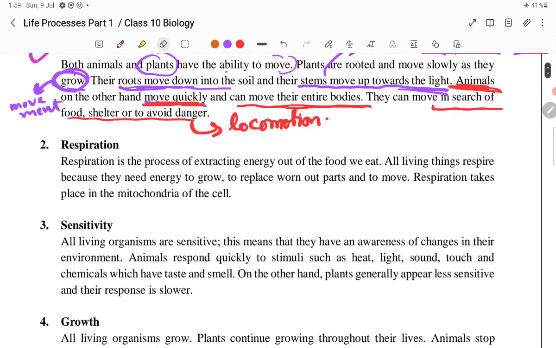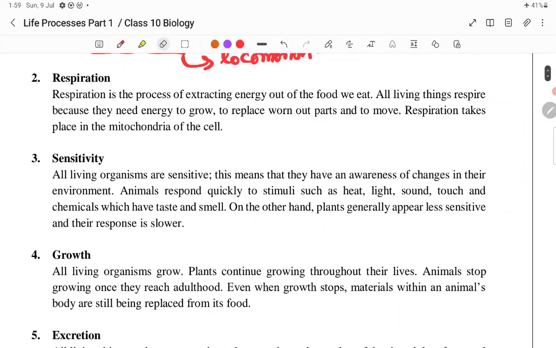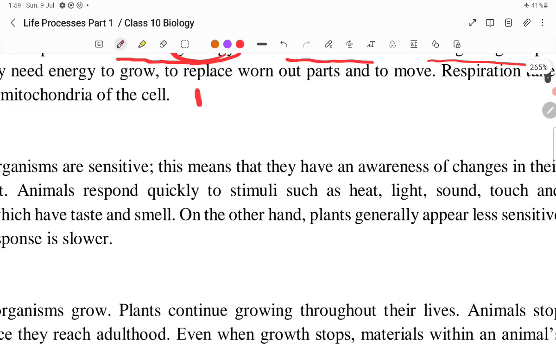Now we are coming to our next life process, which is known as respiration. Respiration is the process of extraction of energy from the food we eat. When we eat any food, it goes to our body. Specifically, it goes to our stomach and then intestines. So we are taking the example of stomach.